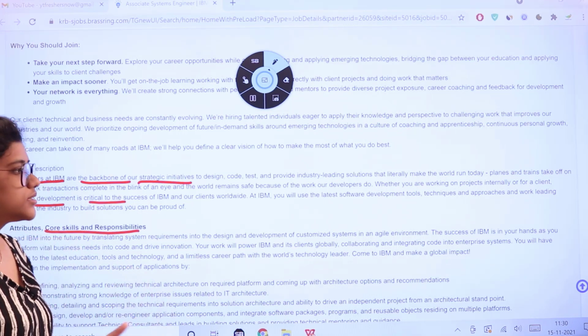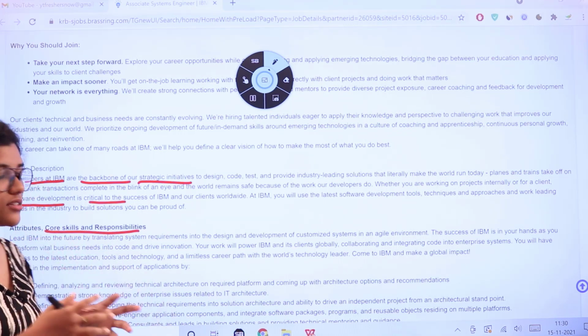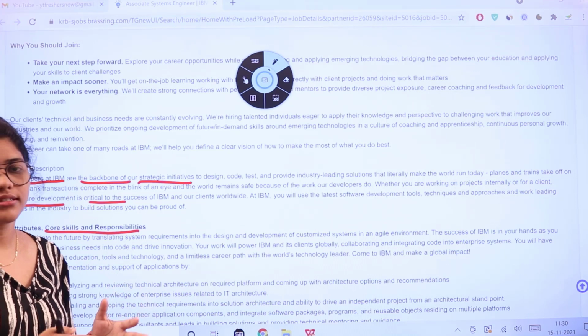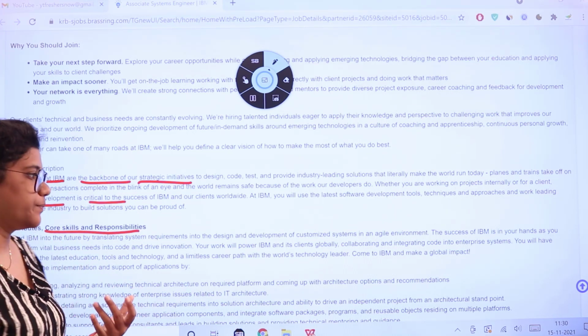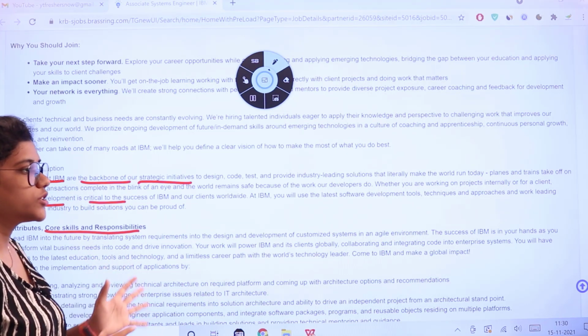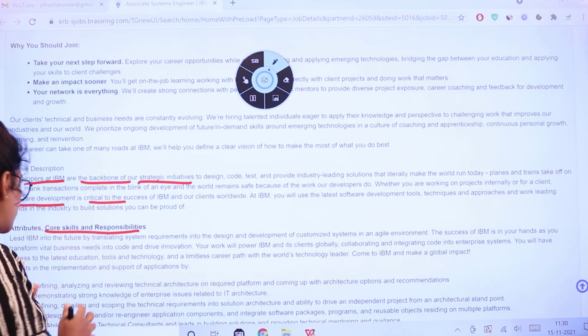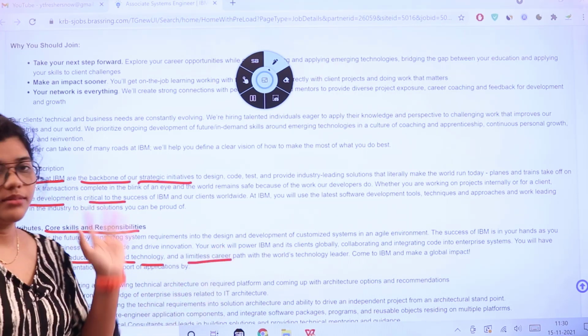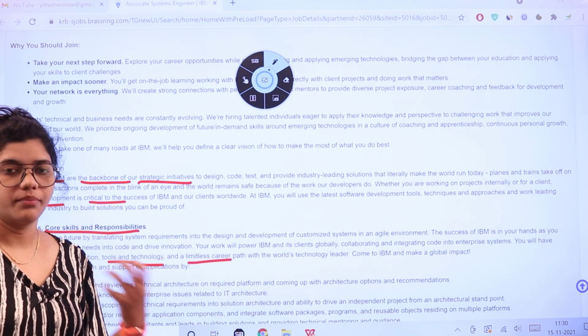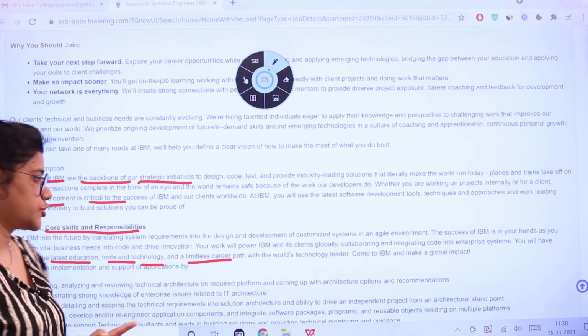So in order to do this, you would have hands-on experience on handling various projects, knowing your networks and how you are building them. Collaborating and integrating code into enterprise systems, you would also be accessing the latest education tools, technology, and the limitless world's technology career paths and putting them into action.